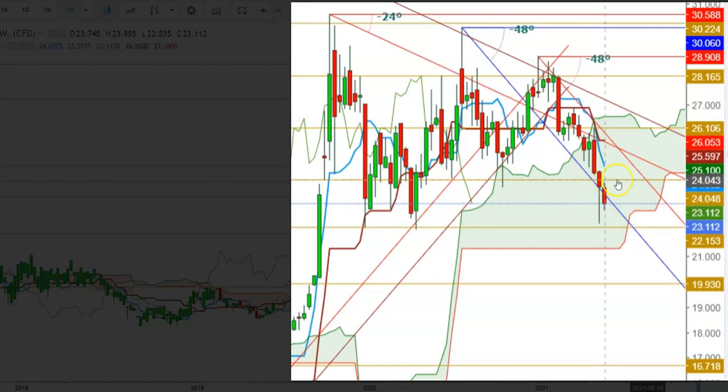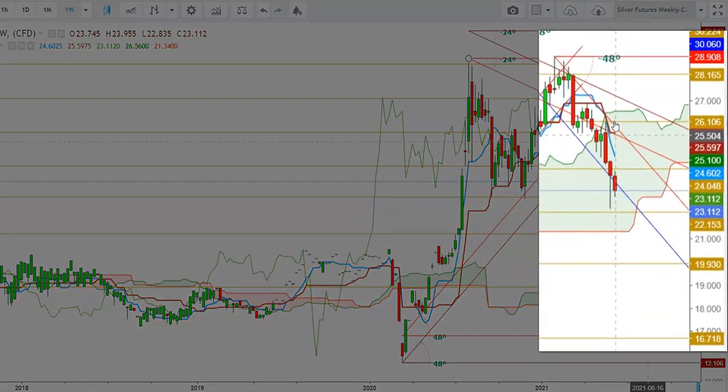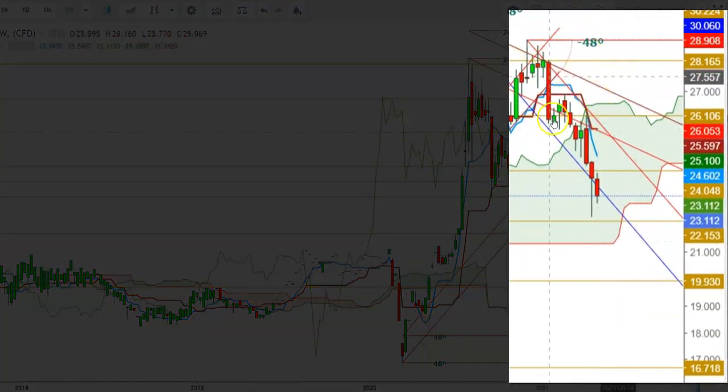Here I find that the immediate resistance for silver futures could be at the levels of 24, and the next major resistance will be at the levels of 25.597, where the 26 days moving average could provide strong resistance to silver futures, because here you can see the formation of a bearish crossover in a weekly time frame could keep the silver under heavy selling pressure.